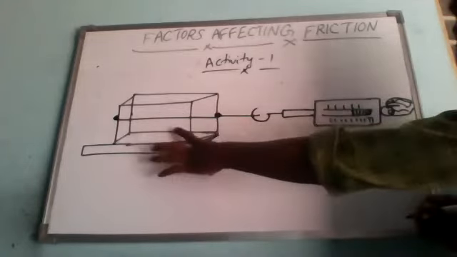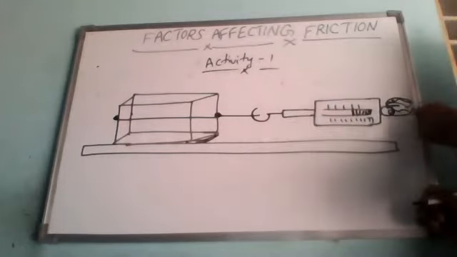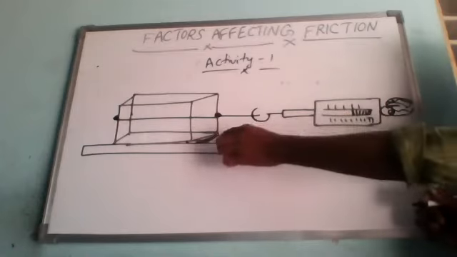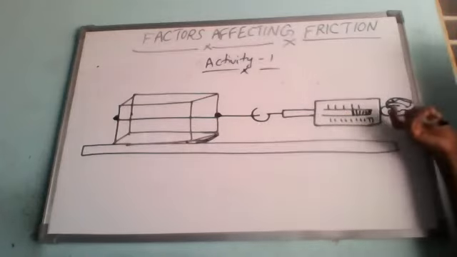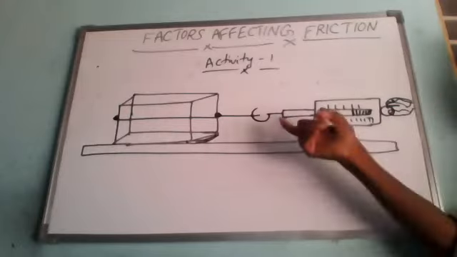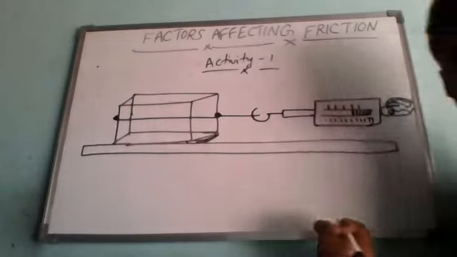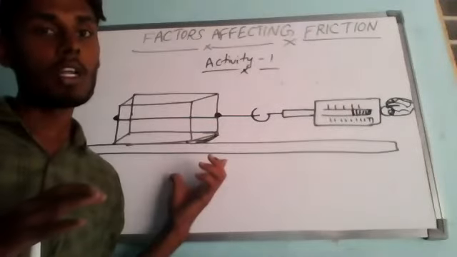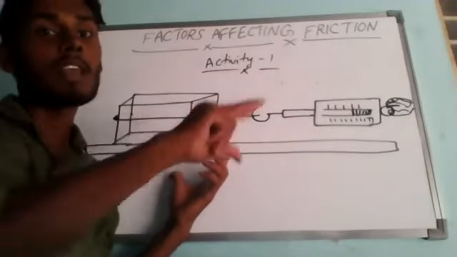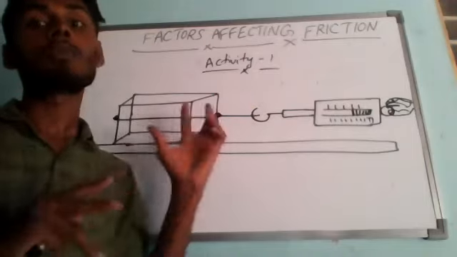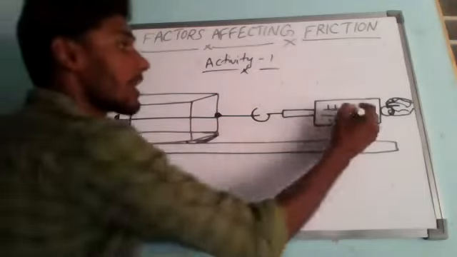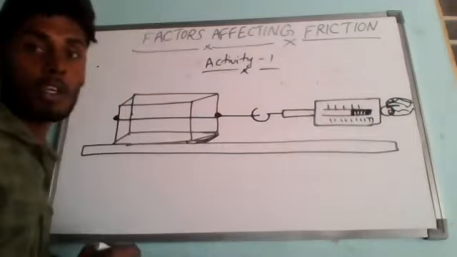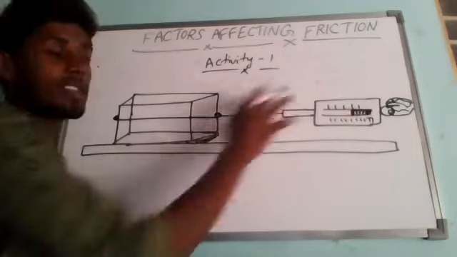The brick is initially at rest. If you apply some force, you can see that the spring will start expanding. At a certain point, the brick will start moving. When you observe that the brick starts moving, you just stop, that is, when it starts moving slowly on the floor. Here you note down the reading on the spring balance. The extension of the spring you can clearly see here.